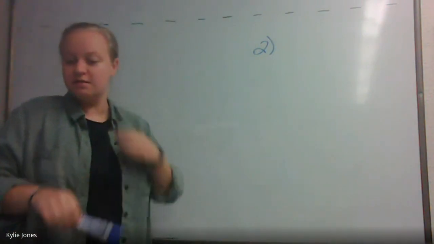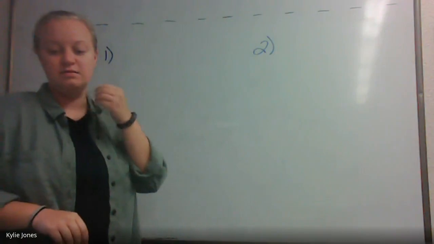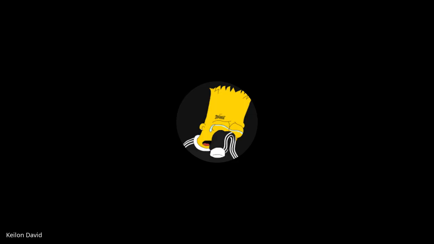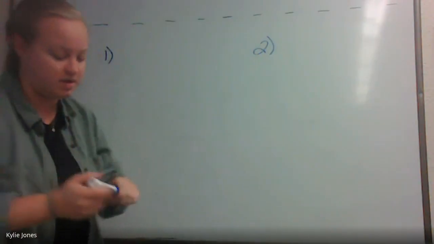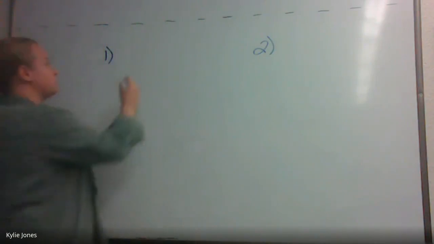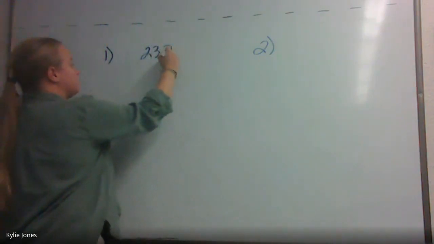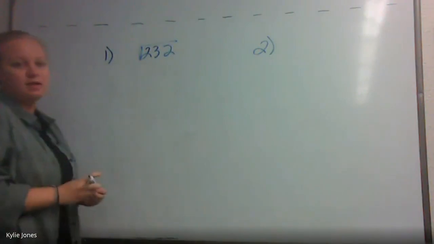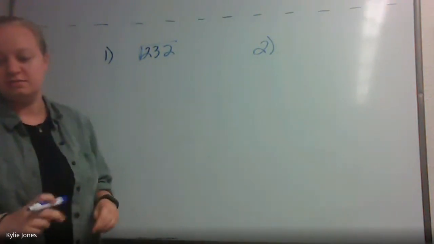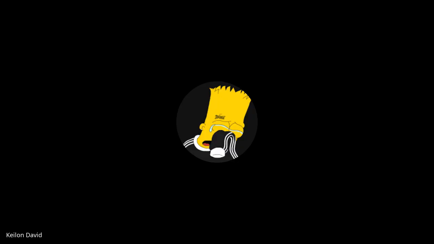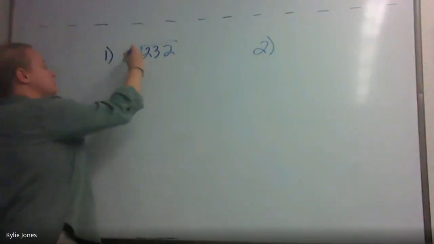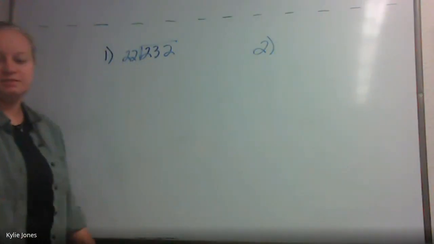So what operation do we need to do here to solve this? Divide. Good. We're going to divide these numbers. So we have 232 cookies, and we're going to divide it by the number of people in the class, which is 22 classmates.